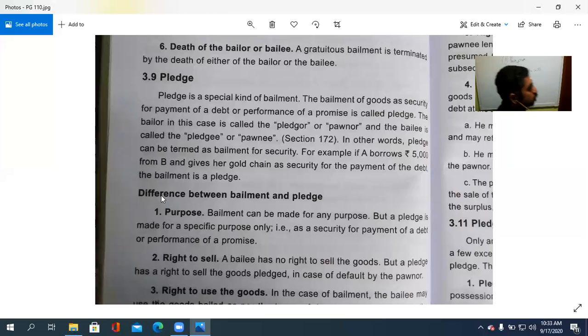So a bailee has no right to sell the product or the goods, while a pledgee has the right to sell if the pledger fails to do so.